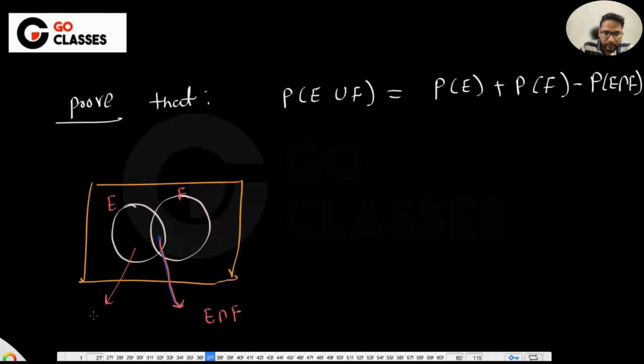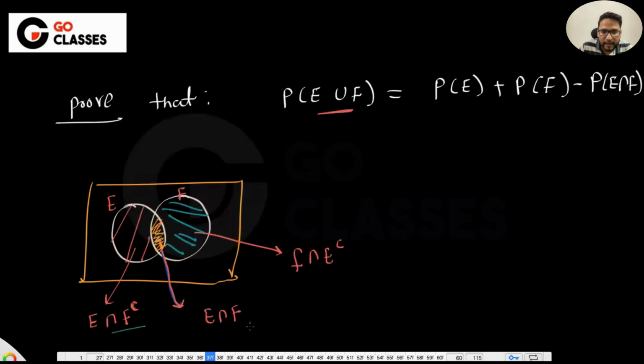This is E intersection F complement. And this is F intersection E complement. Now this is E union F. If I talk about these three events, E intersection F complement, E intersection F, and F intersection E complement, are these three events disjoint? We just need to find the events which are disjoint. Now just write this in the disjoint format.